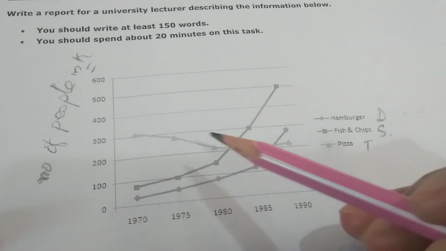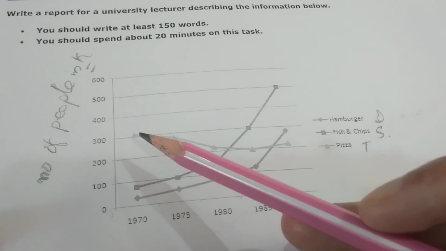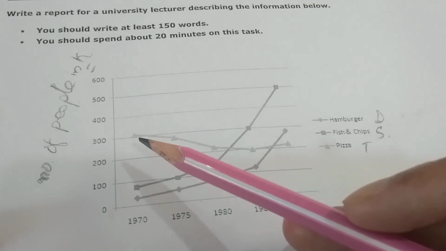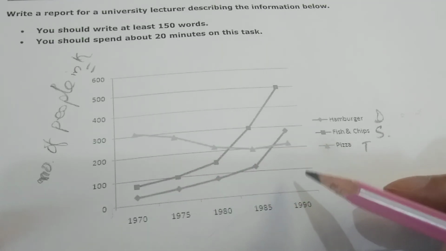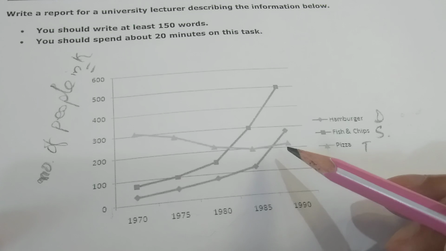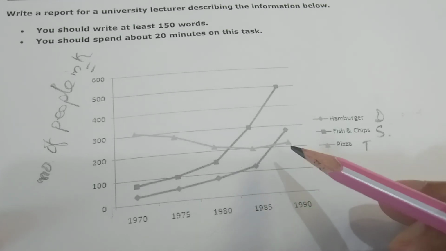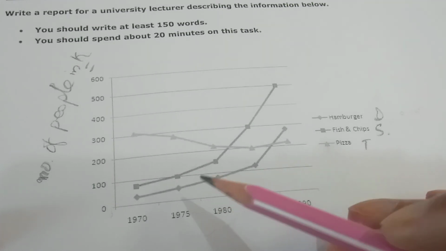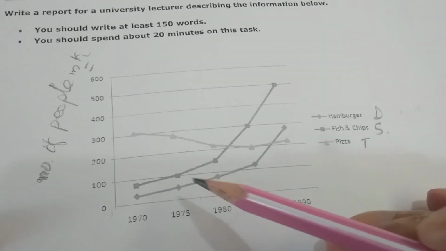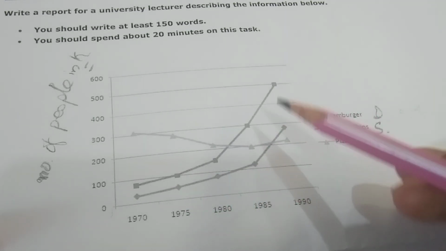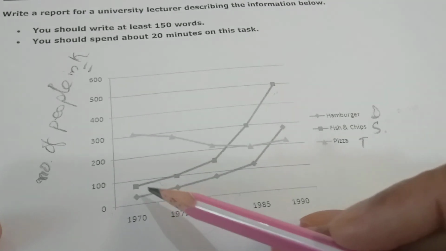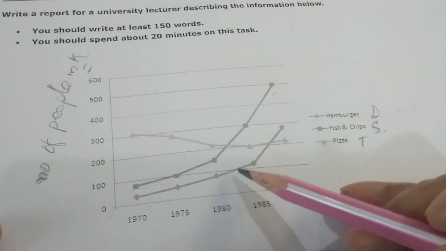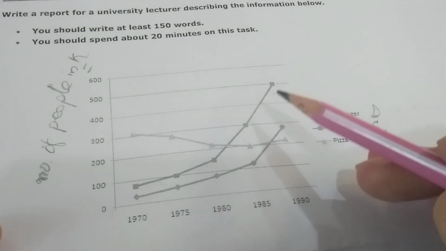So I have understood it, and you can see in the beginning pizza was eaten by over 300k people, but by the end of the period in 1990 you can see the trend is a decreasing trend. And for both fish and chips and hamburger, the trend you can see is an upward trend or increasing trend. Here you can see, because it started in the beginning at the lowest level, and then they go up to the highest one.